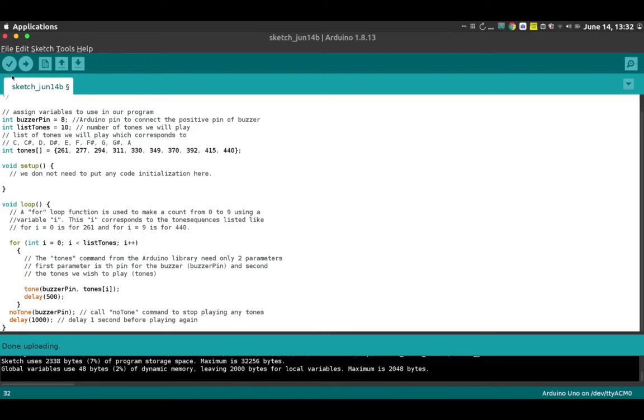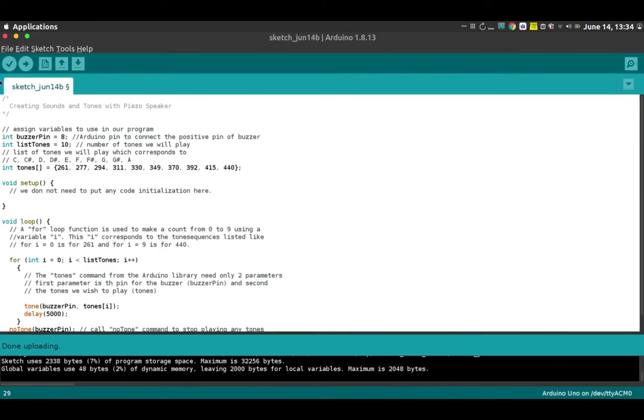The program starts to play the tones that we put in the tones array. 10 tones will be played sequentially with a 1-second delay after the last tone. The program plays back the first tone after the last tone.